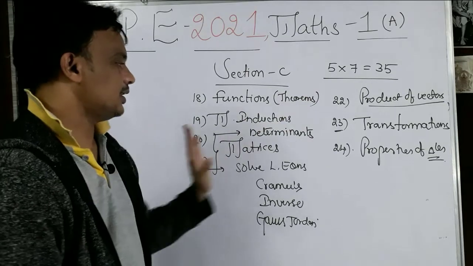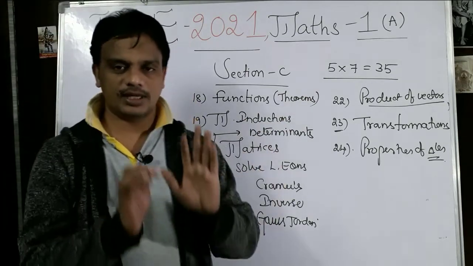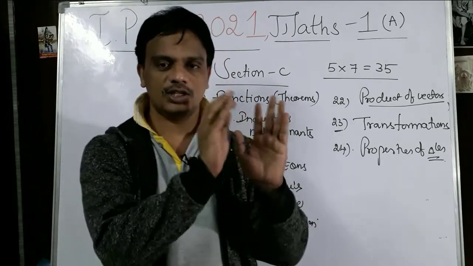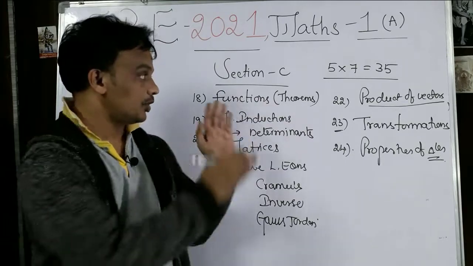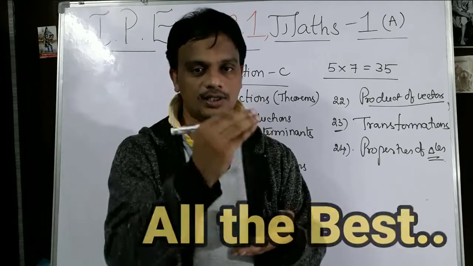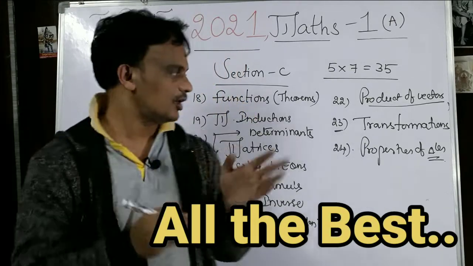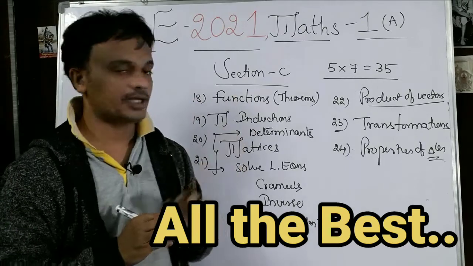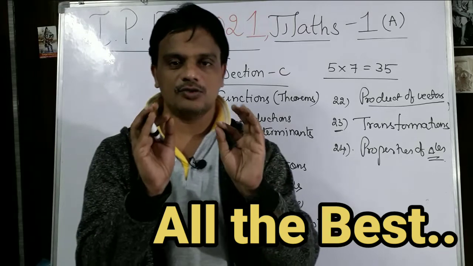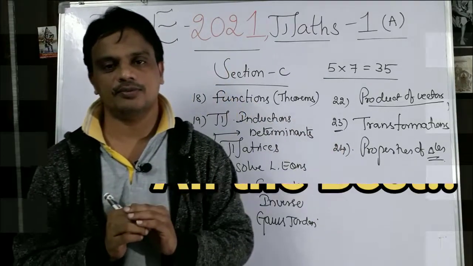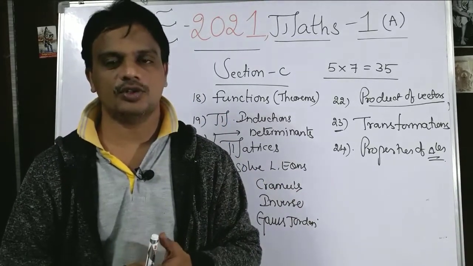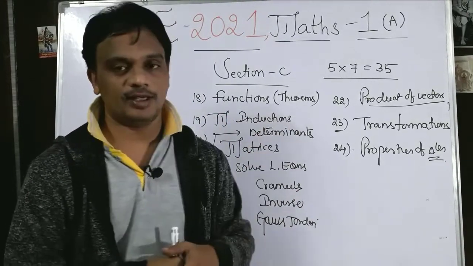So I think you got a clear idea about Maths 1A: what the topics are, what the weightage of each topic is, and in the model paper, what the questions are from section A, section B and section C. I think you got a very clear picture of Maths 1A. So please go through that, and you will get full marks, 75 out of 75. Please share these ideas with your friends and juniors, so they may also get the idea about the subject.